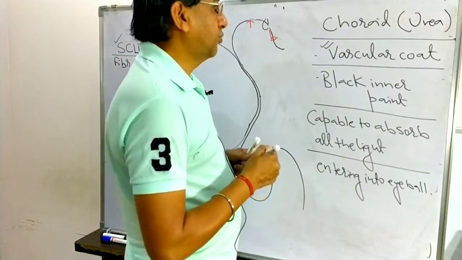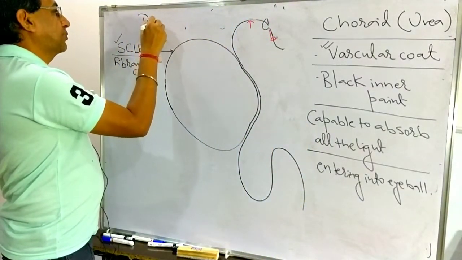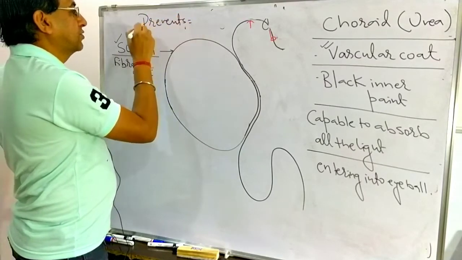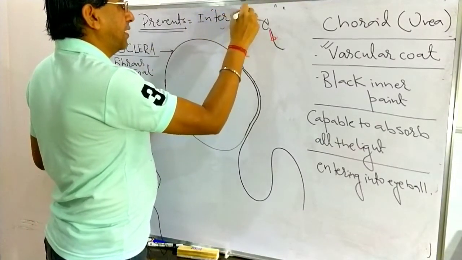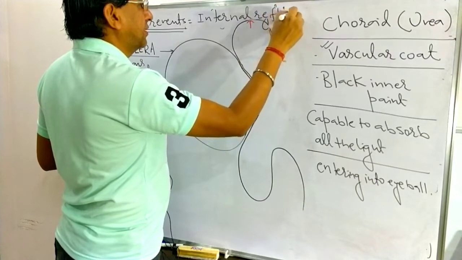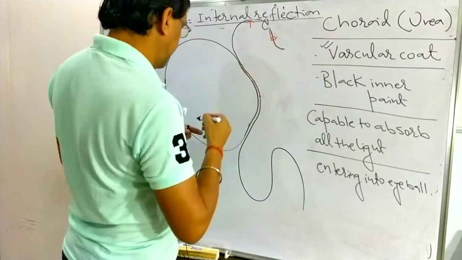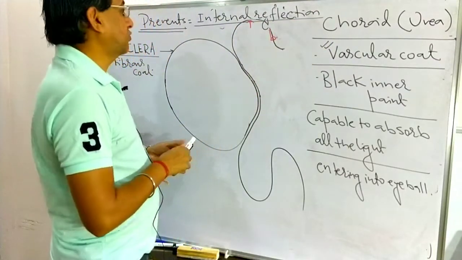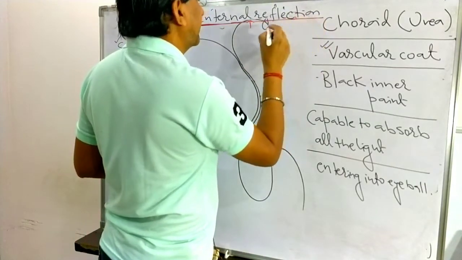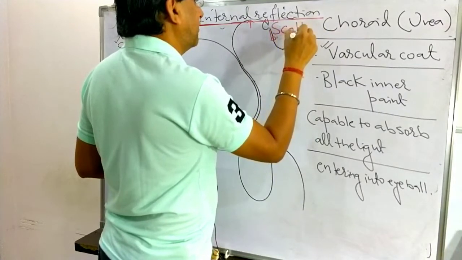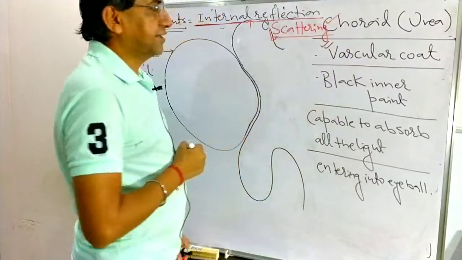So what is the function of choroid? Choroid prevents internal reflection. Very important. What is the function of choroid? It prevents internal reflection, and it also prevents the scattering of light.